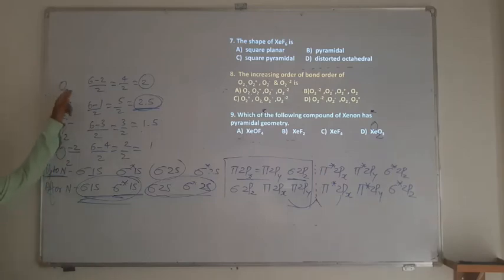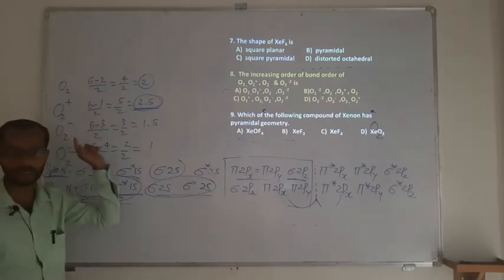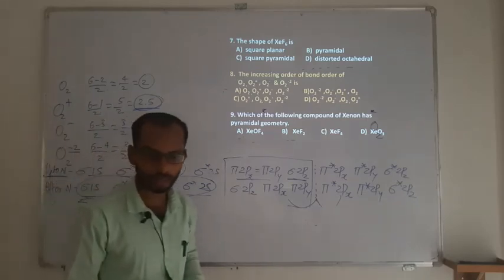Similarly, you can see here, stability can also be predicted. This has 6 bonding, 2 antibonding; 6 bonding, 1 antibonding; 6 bonding, 3 antibonding; 6 bonding, 4 antibonding. So the minimum number of antibonding is in the case of O2 plus. So this is going to be more stable if you are talking in terms of stability.